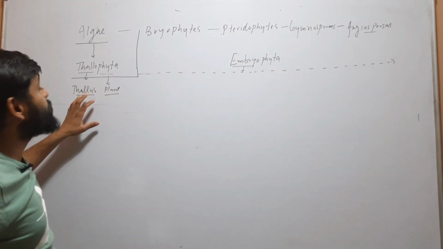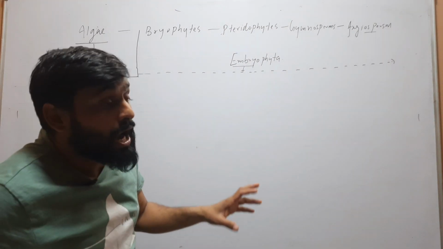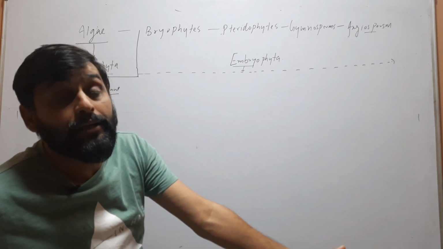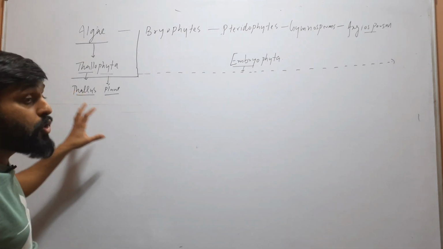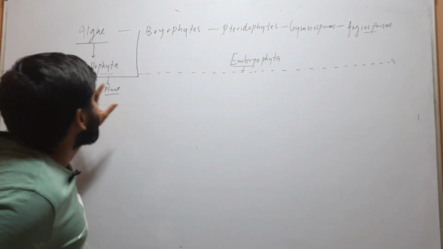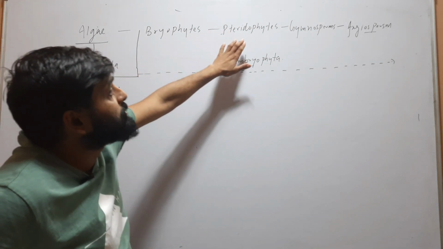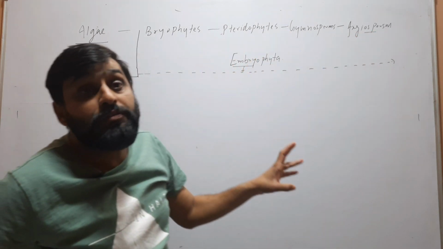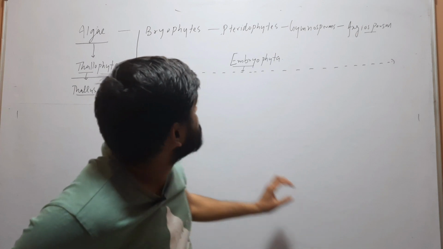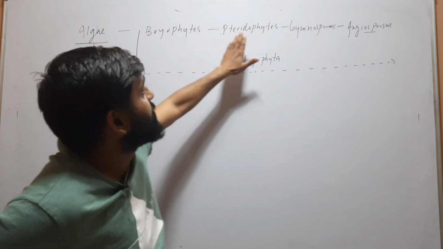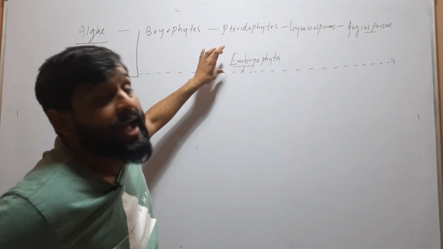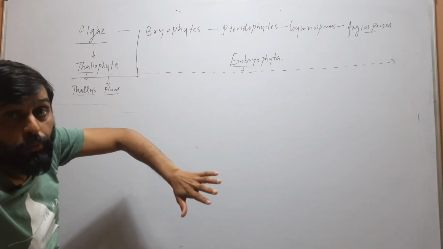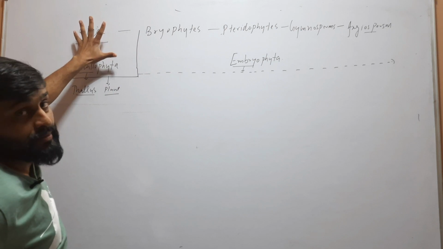In algae, embryo is not formed because after fertilization zygotic meiosis occurs and the zygote will directly divide into spores. So there is no embryo formation in algae. In bryophyte, pteridophyte, gymnosperm and angiosperms, all these divisions form an embryo in their life cycle. That's why these groups are called Embryophyta. So Embryophyta are all divisions of the plant kingdom except algae.